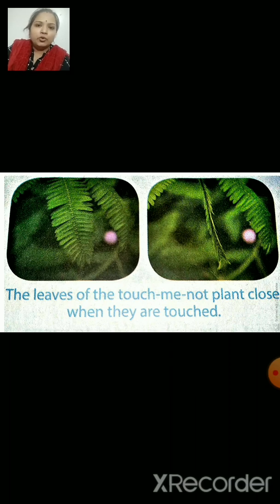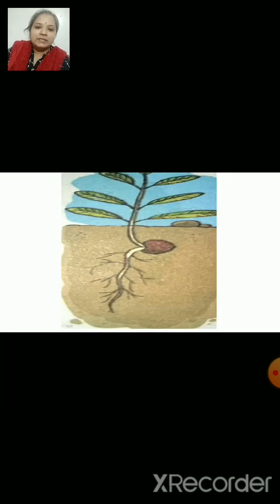And do you know that the buds of the sunflower plant turn towards the sun? And in the picture, you can see that the upper part of the plant, which is known as the shoot, always grows towards the sun, whereas the root always grows down towards the earth. This is how the plants respond to the surroundings. Now, we are going to end this session here.